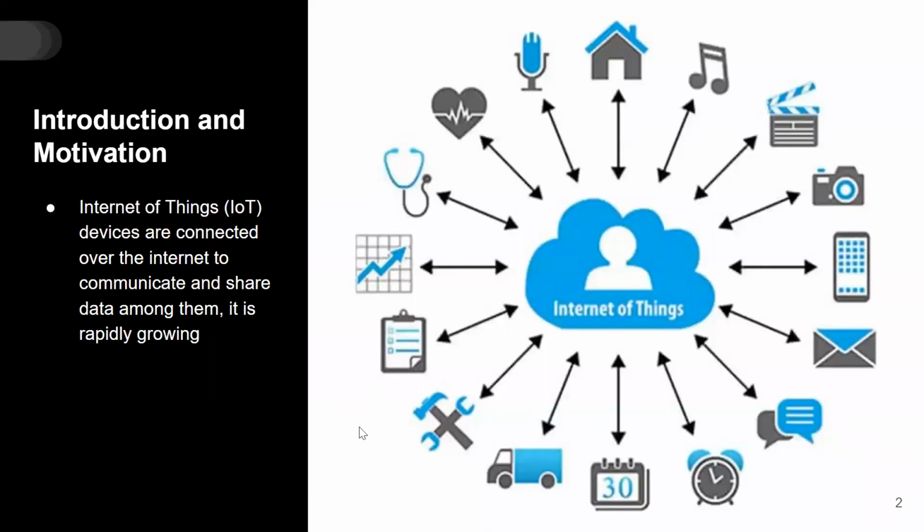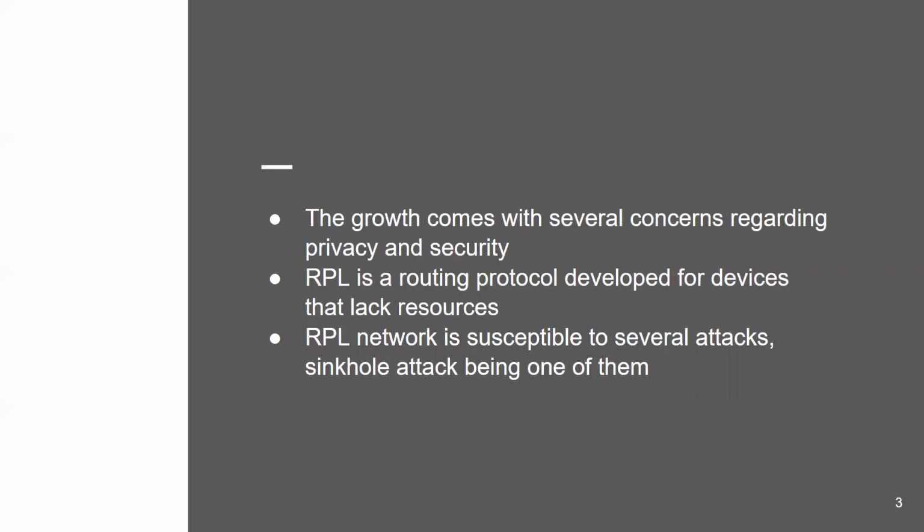The Internet of Things is a revolutionary connected environment where many tiny devices are interconnected and they share data over a network. So this could range from a microphone to a music library or to a video. But if it exchanges data over a network, over internet, it is considered as IoT. There is a subset of IoT which lack resources such as memory, storage, and computational power. There's a special protocol for them called RPL.